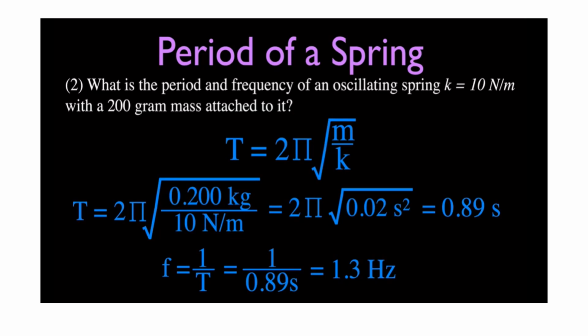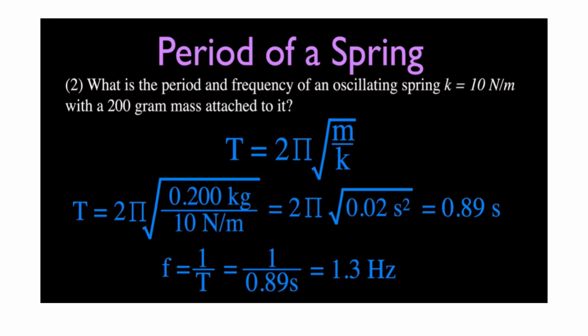Coming to the second problem, what is the period and frequency of an oscillating spring with k equal to 10 Newton per meter with a 200 gram mass attached to it? T is equal to 2 pi square root of m by k.